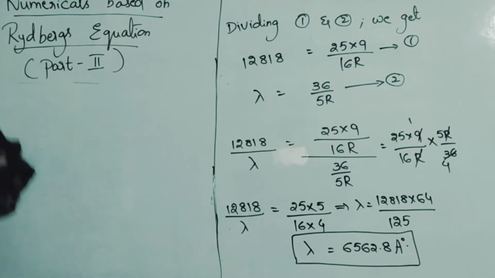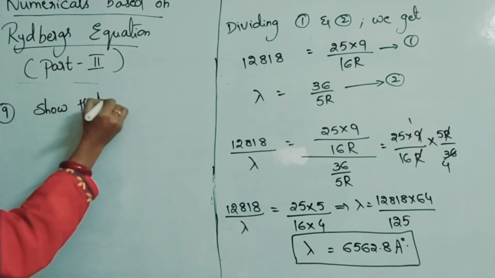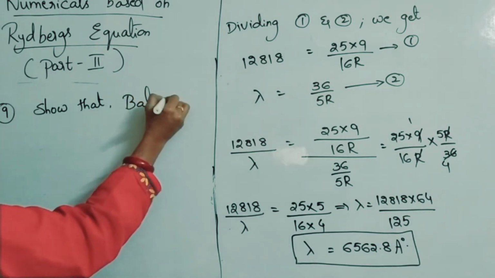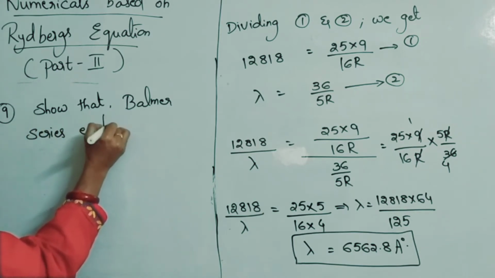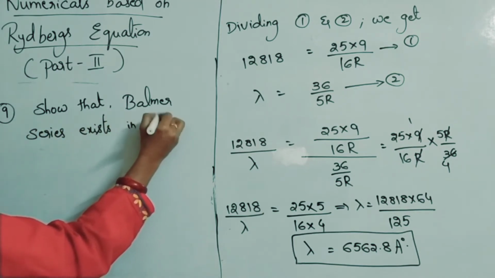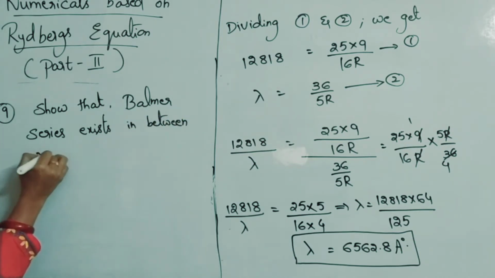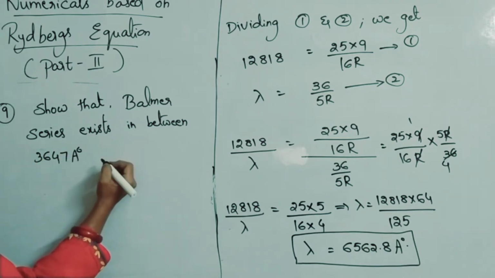Yes, we'll go for the problem number 2, I mean here 9th problem. Show that Balmer series exists in between 3647 angstroms and 6563 angstroms.